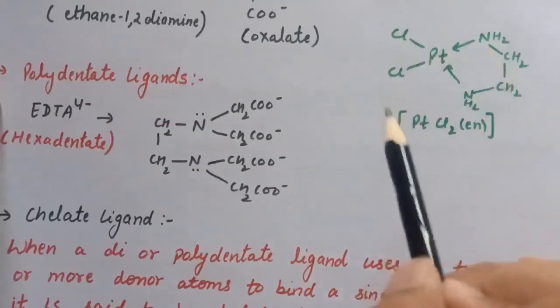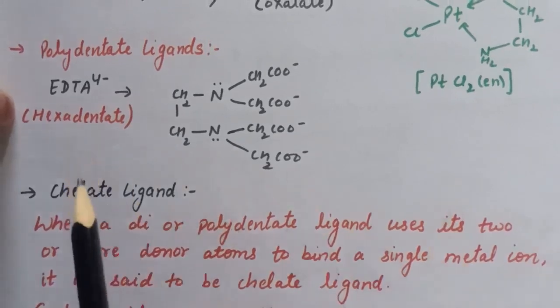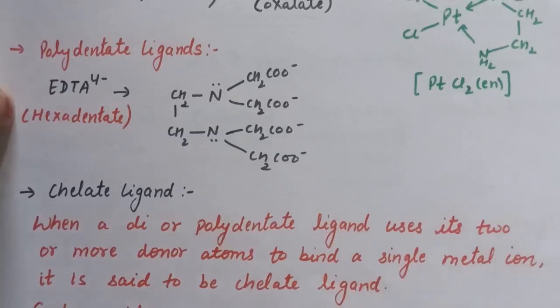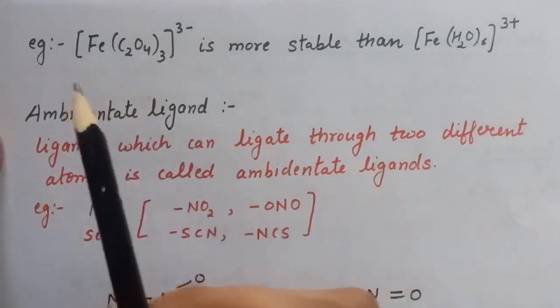And these types of complexes are more stable. So chelating ligand is defined as when a di or a polydentate ligand uses its 2 or more donor atoms to bind a single metal ion and forms a stable 5 or 6-membered ring, then that is known as chelate ligand.